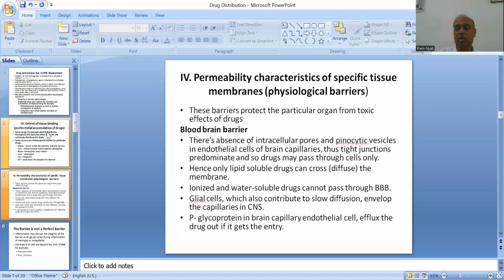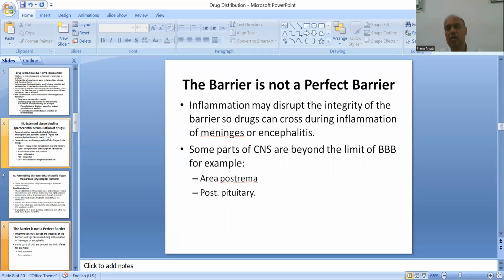Glial cells, which also contribute to slow diffusion, envelop the capillaries of CNS. P-glycoprotein in the brain capillary cells also effluxes the drug out if it gets entry. But remember that this blood-brain barrier is not a perfect barrier. Inflammation may disrupt the integrity of the barrier, so drugs can cross during inflammation of meninges or encephalitis. Some parts of CNS are outside the limit of the blood-brain barrier, for example, area postrema and pituitary glands.